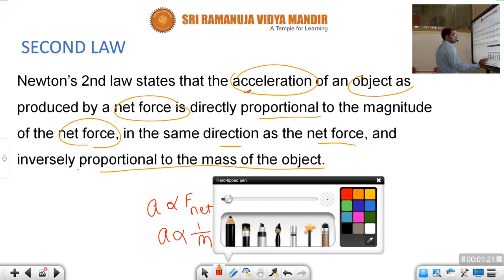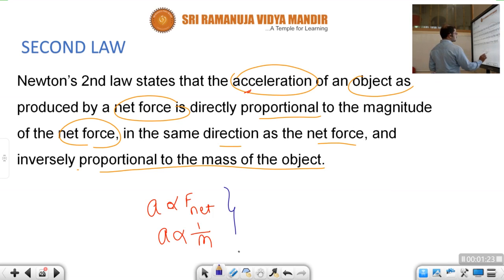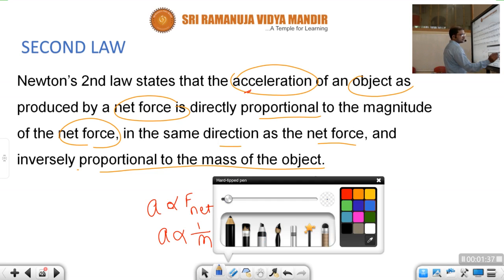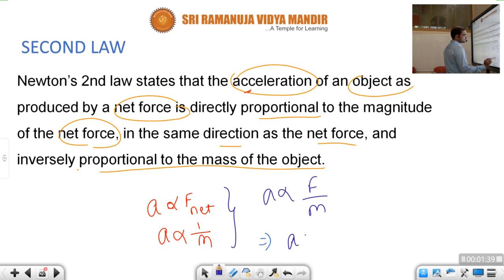So in combination, what can we write here, children? Acceleration is proportional to F by m. If we remove the proportionality, acceleration is equal to k into F by m. From here, what will be F, children?